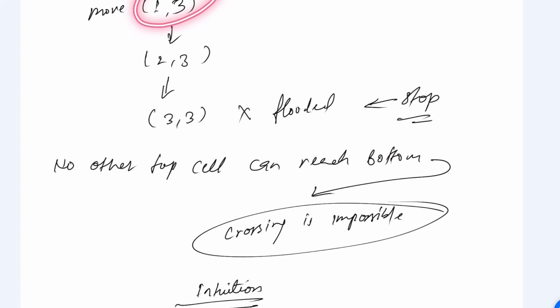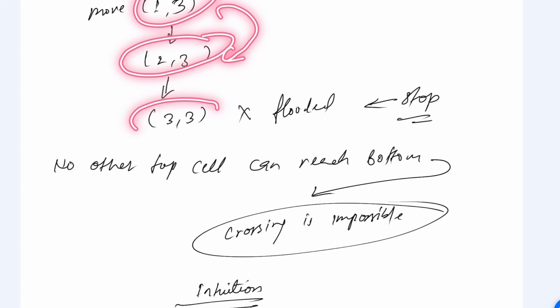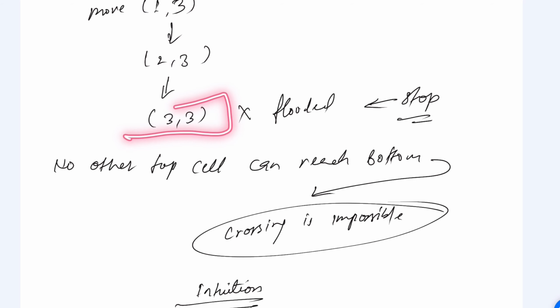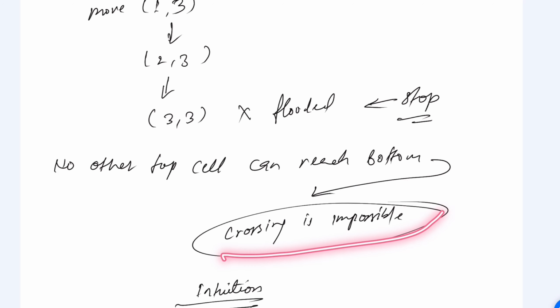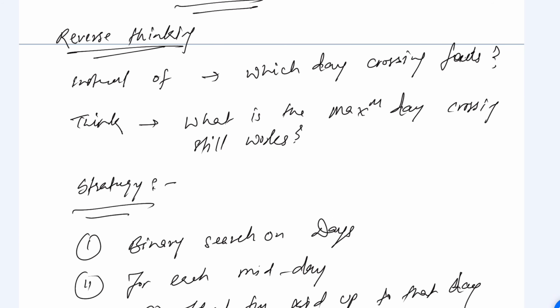When you start from 1 3, you go to 2 3, but as you come here, you will see, okay, now this is also flooded. If it is flooded, we cannot move, right? So we have to stop here. So no other cells can reach the bottom, right? It means crossing is impossible, that we have seen.